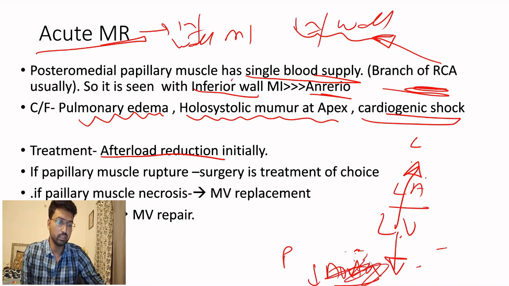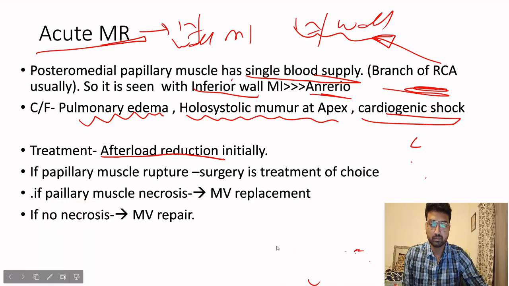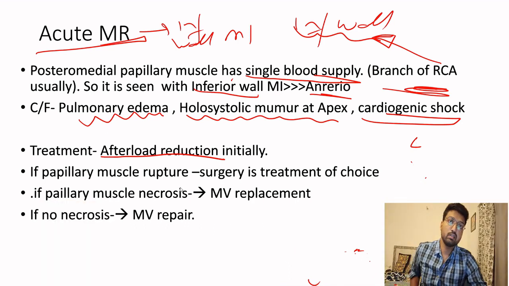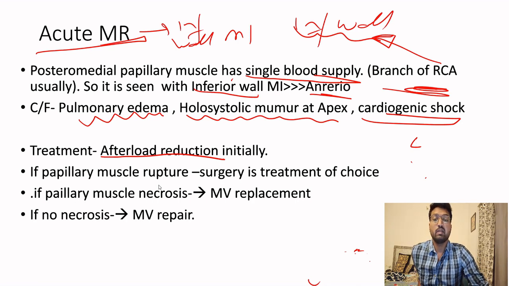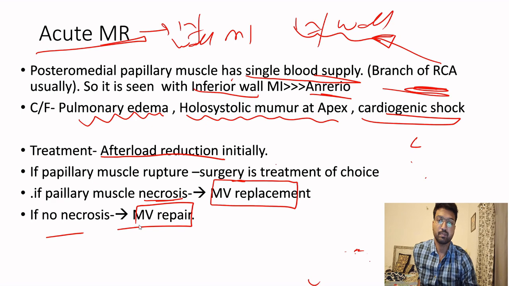If the muscle has ruptured, then the treatment of choice is surgery. So when we are doing a surgery, we have to see whether the papillary muscle has necrosed. If there is a necrosis, it means we cannot just repair it, we have to replace it. So then the treatment of choice is replacement. Otherwise, if there is no necrosis, then the treatment is mitral valve repair.